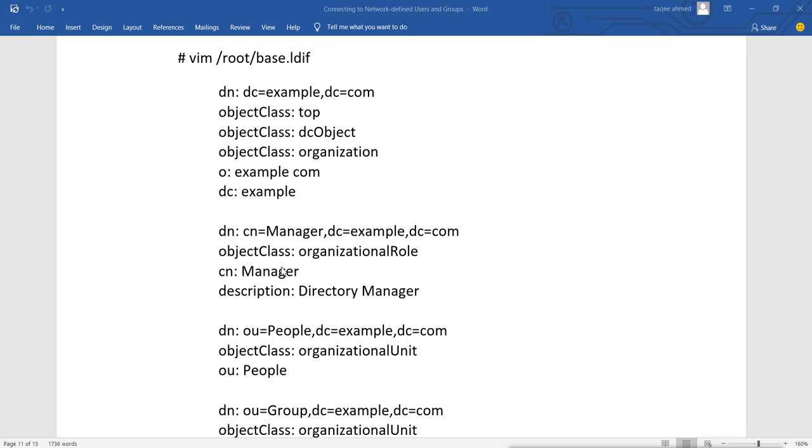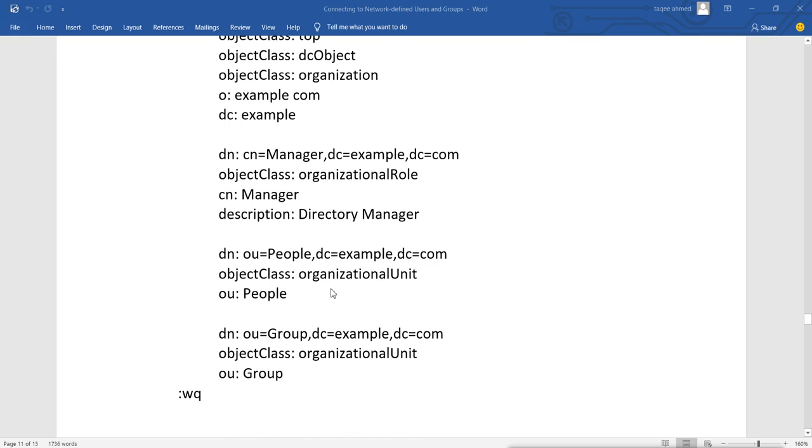The other object is like cn=manager, under dc=example and dc=com. Now this is your domain name, you will mention your own domain name, and this will work as a cn, canonical name. Then the object class is organizationalRole. So here we are mentioning that the organizational role for the object is manager, and the cn will be manager, and the description is Directory Manager. So this is going to be the directory manager, and this is the information for the directory manager.